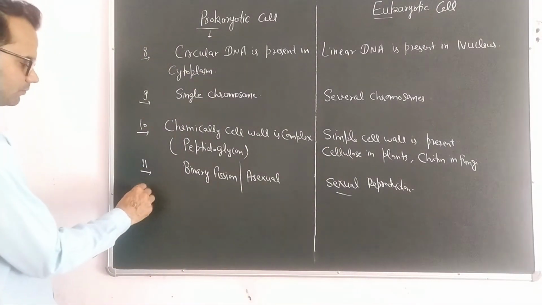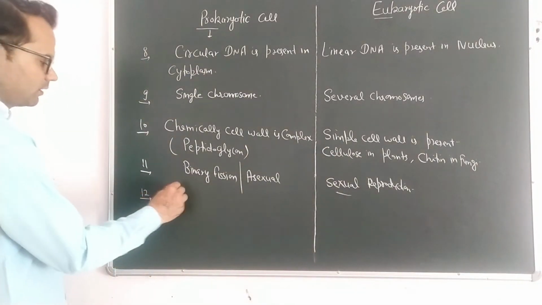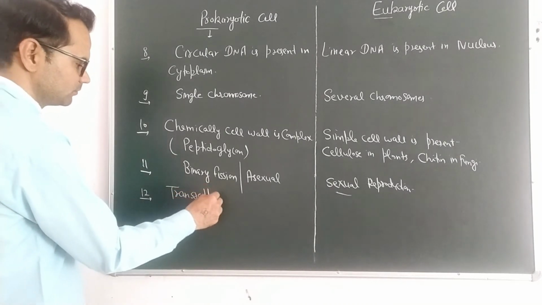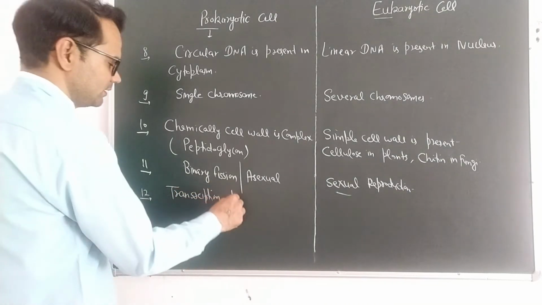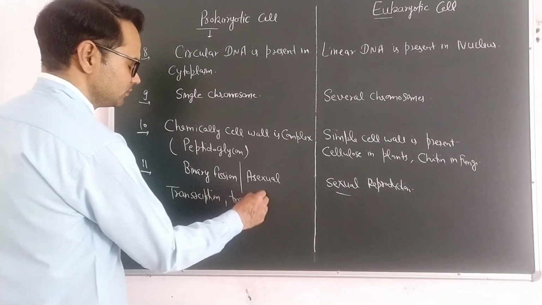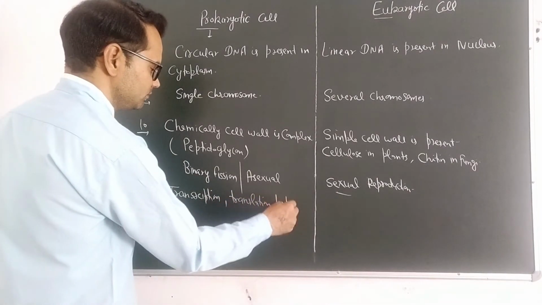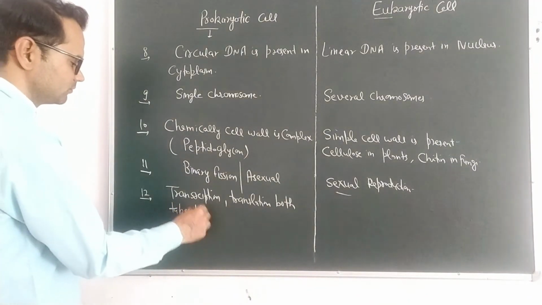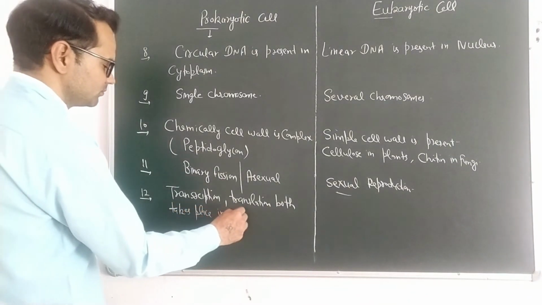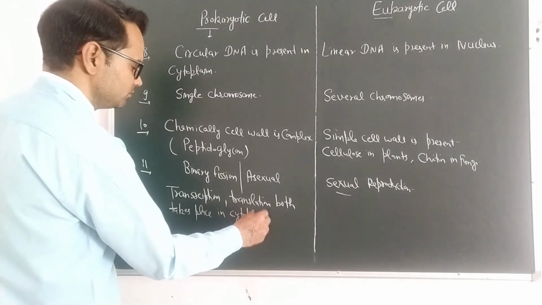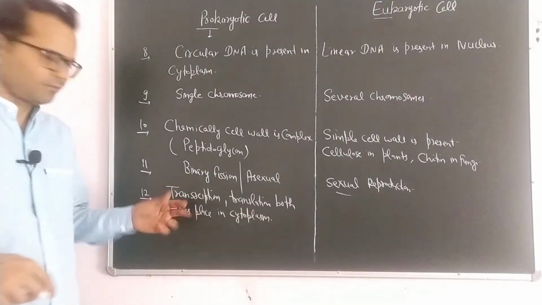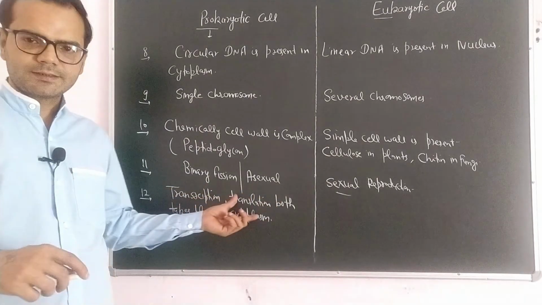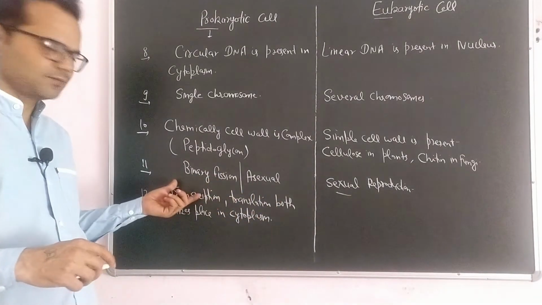Next is transcription and translation. Both take place in cytoplasm. In prokaryotic cell, transcription and translation both take place in cytoplasm. So we need to understand transcription.